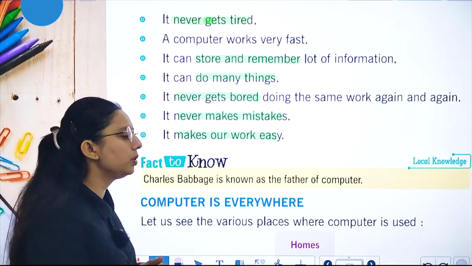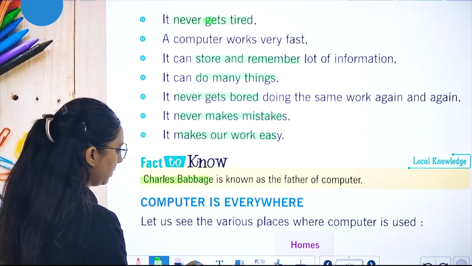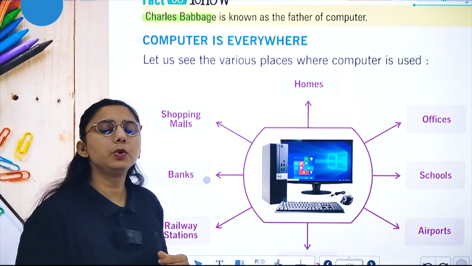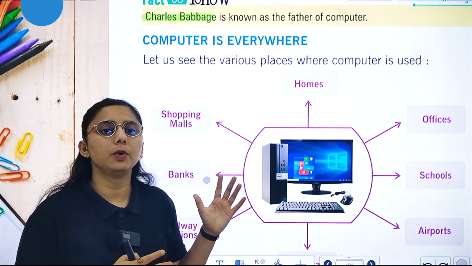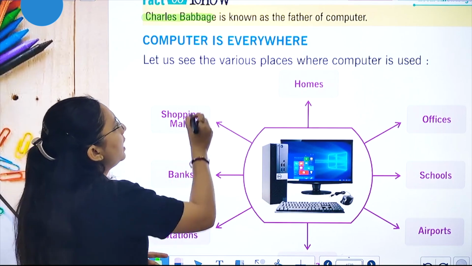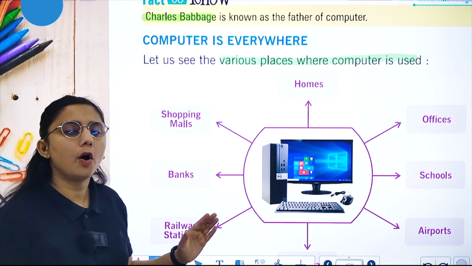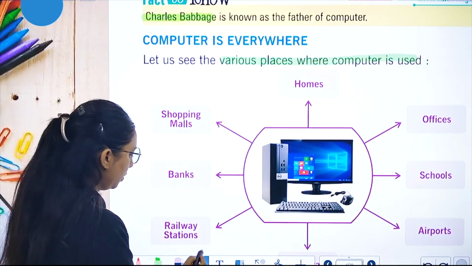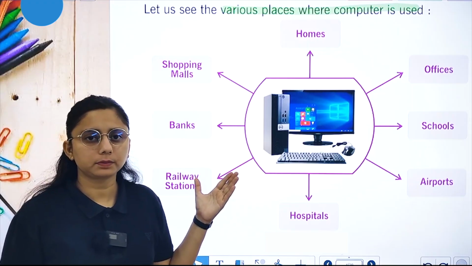Next is Charles Babbage, who is the father of the computer. You must know him. Next topic is computers are everywhere. You will find computers everywhere, whether you are at home, school, office, bank or hospital. Let us see the various places where the computer is used: homes, offices, schools, airports, hospitals, railway stations, banks and shopping malls.